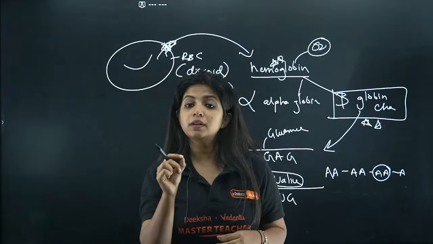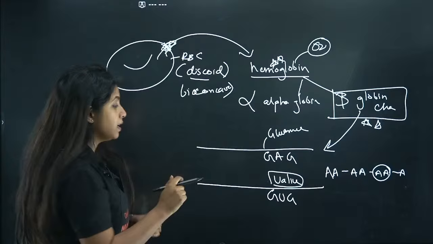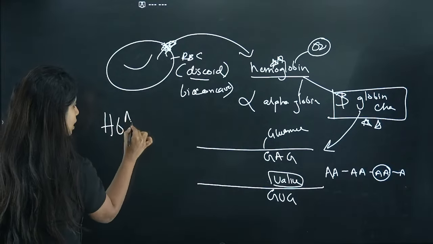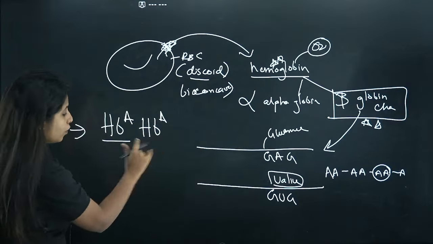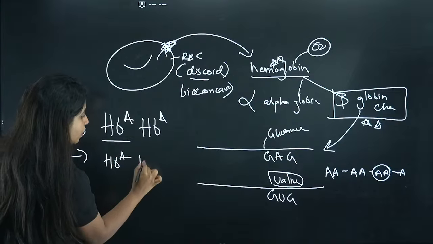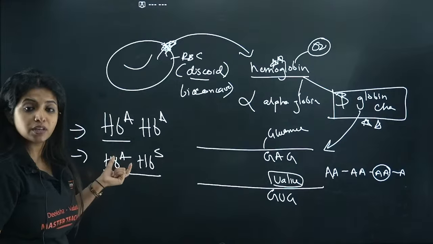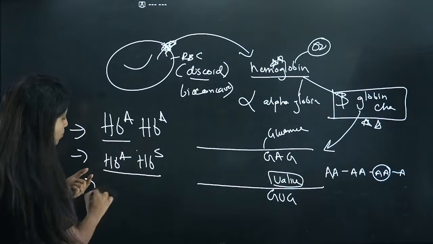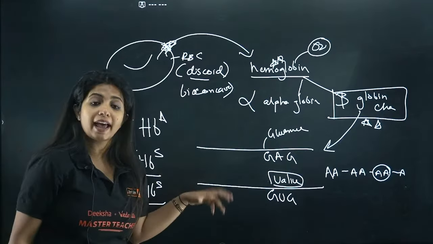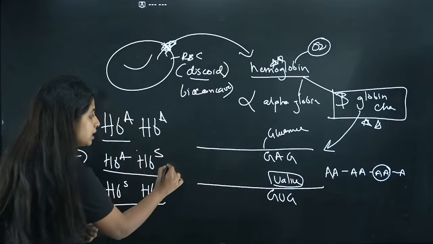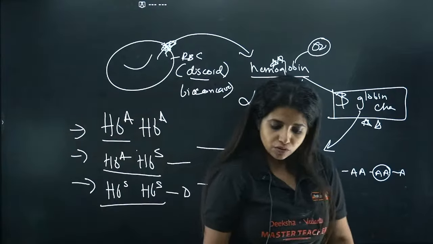It is an autosomal linked recessive disorder. It's not dominant, it's a recessive disorder. That means, suppose a person has a normal HbA gene, like this, it's all normal. If a person has one Hb gene affected, still they will be normal, because this particular condition is a recessive condition. Both of the Hb genes should be affected. That's when I say that a person will actually have the disease. So this is a carrier for sickle cell anemia. This is the person who is diseased in sickle cell anemia. I hope you got it.